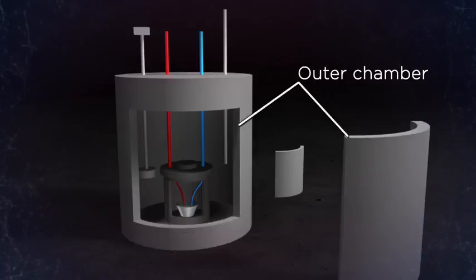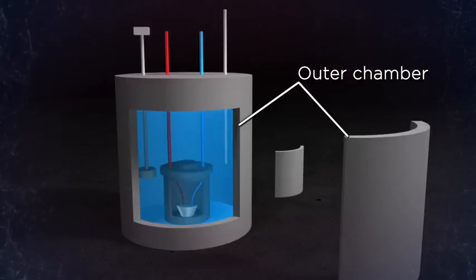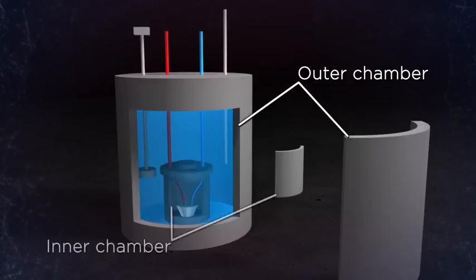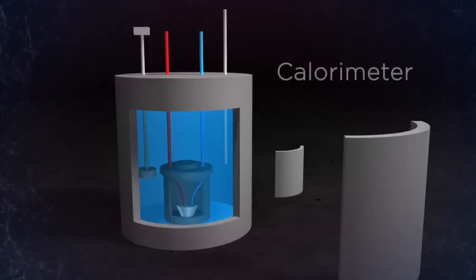The outer chamber was filled with water and insulated from the outside world so that no heat could get into or out of that vessel. Essentially, Berthelot was creating a miniature universe in which his system, his interior chamber containing the reacting explosives, did no work, and the surroundings, the water filling the outer chamber, could absorb essentially all of the energy of the reaction as heat. He named this device a calorimeter.